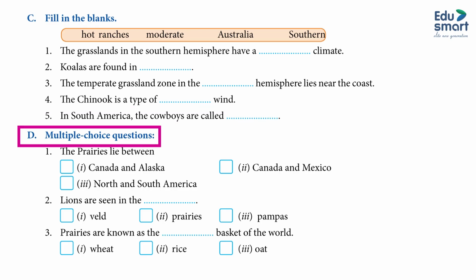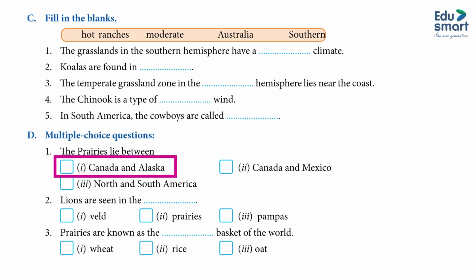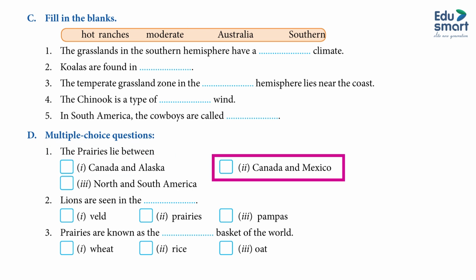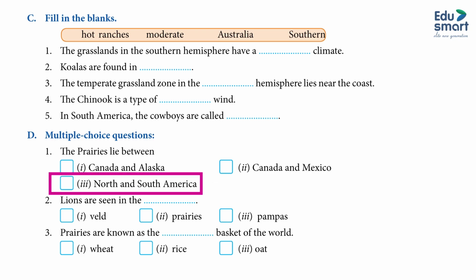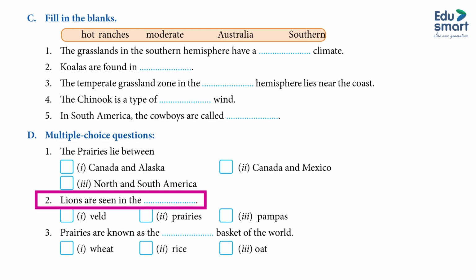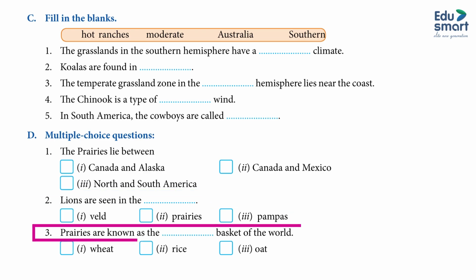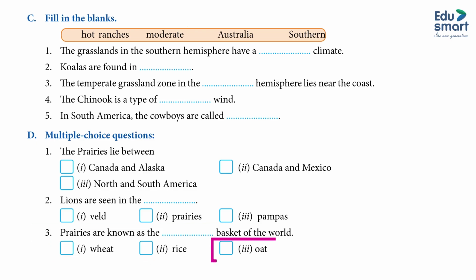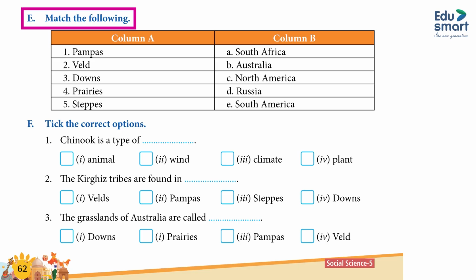D. Multiple choice questions. 1. The prairies lie between: 1. Canada and Alaska, 2. Canada and Mexico, 3. North and South America. 2. Lions are seen in the dash: 1. Veldt, 2. Prairies, 3. Pampas. 3. Prairies are known as the dash: 1. Wheat, 2. Rice, 3. Oat.